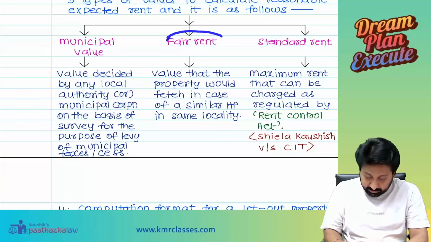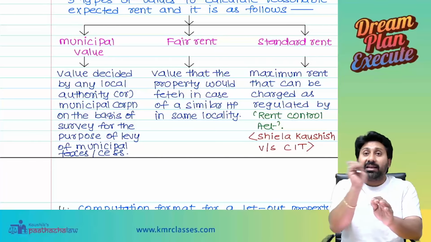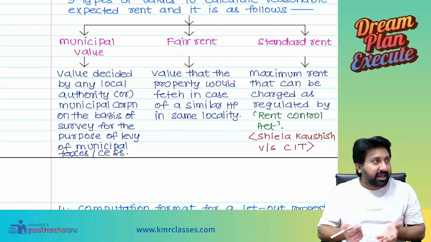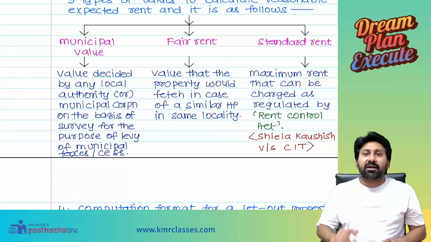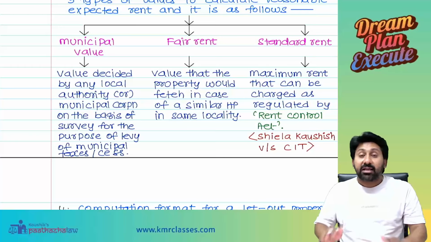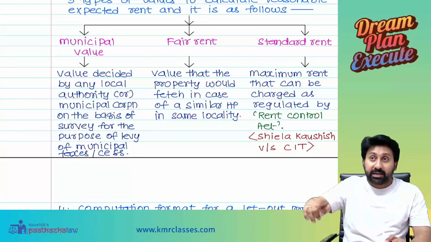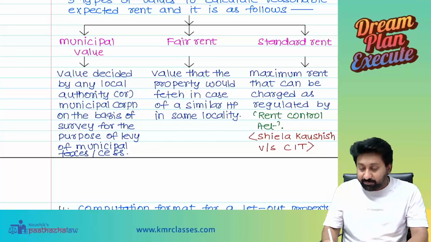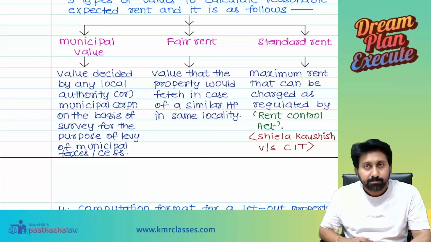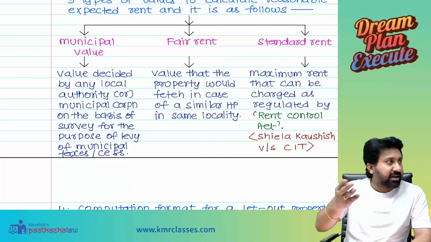Next, fair rent means generally in that locality, this property will fetch this much rent. There will be an estimator, that's fair rent. Standard rent means under the Rent Control Act, they will tell this is the maximum rent you can collect for a property in this locality. This is something like an MRP for a product. What is the full form of MRP? In GST you might have written MRP.